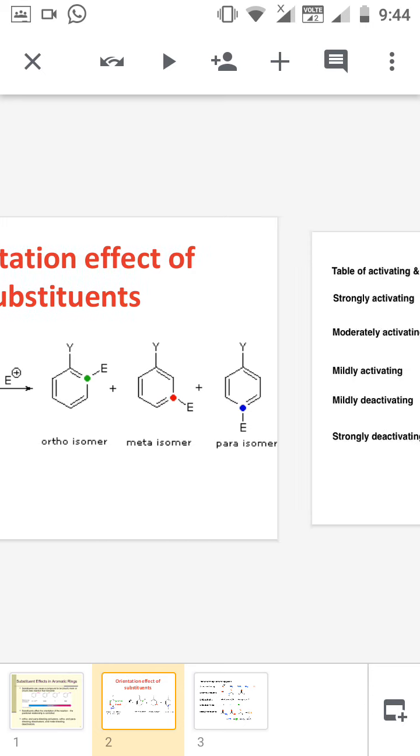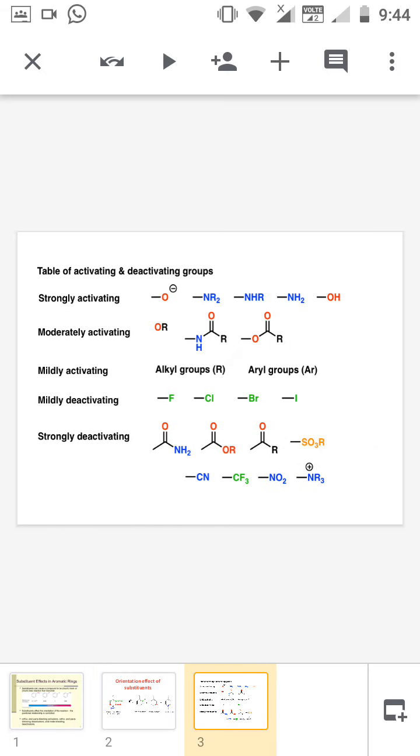Now we are moving into the table of activating and deactivating groups. In your textbook there are 6 classifications of groups. The first is strongly activating groups: O minus, NR2, NHR, NH2, and OH. The next category is moderately activating groups: OR, NHCOR, OCOR. The next category is mildly activating groups: alkyl group, aryl group, etc.